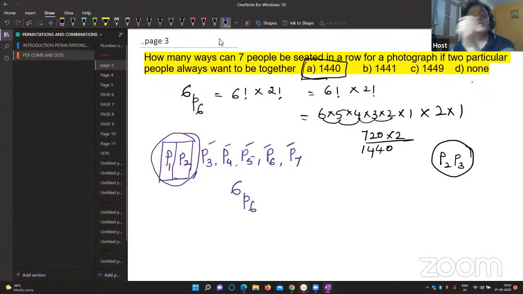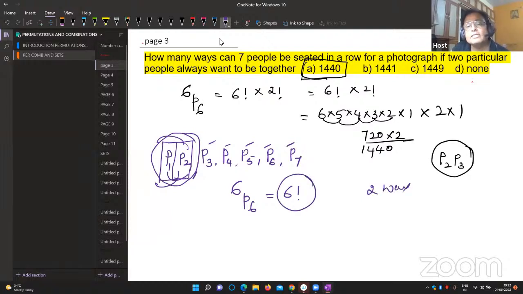First work is 6P6, that is 6 factorial. Next, inside the box, we can arrange these people. P1 will be in first place and P2 in second place, otherwise P2 in first place and P1 in second. This is 2 ways. So first work is done by 6 factorial ways, second work is done by 2 ways. Therefore, total work will be done by 6 factorial into 2 factorial ways.